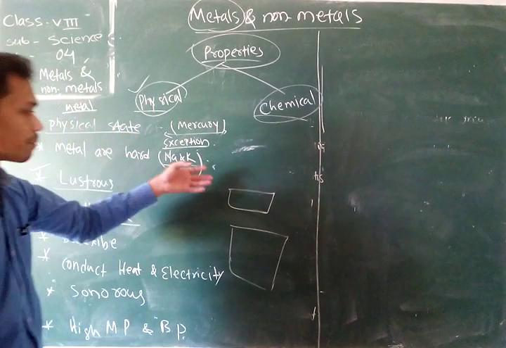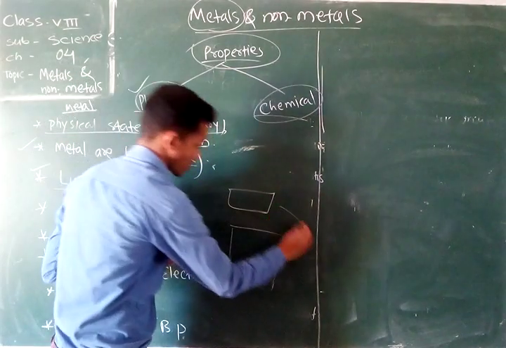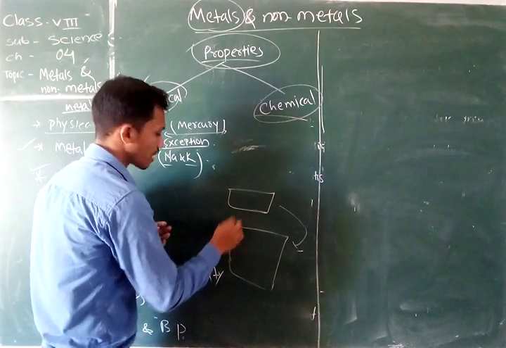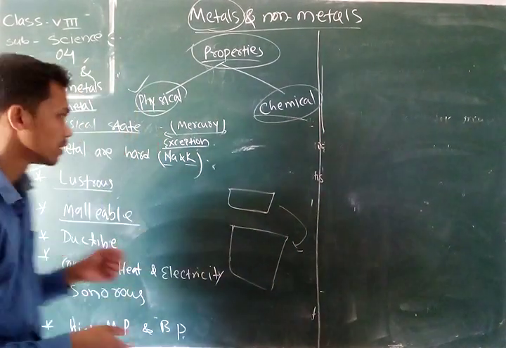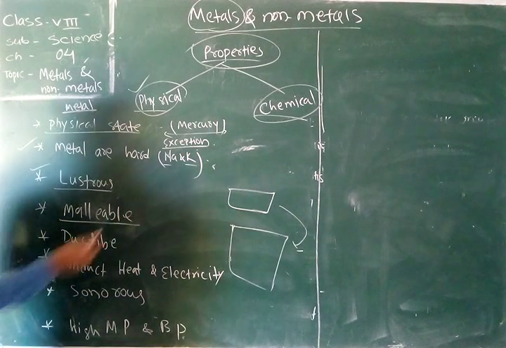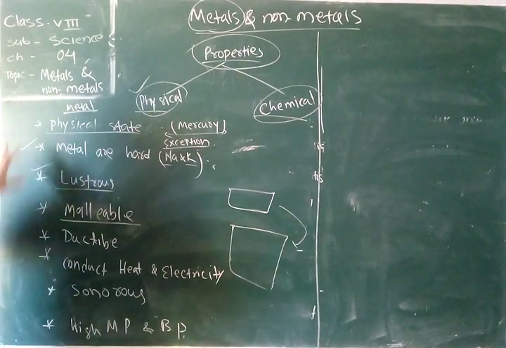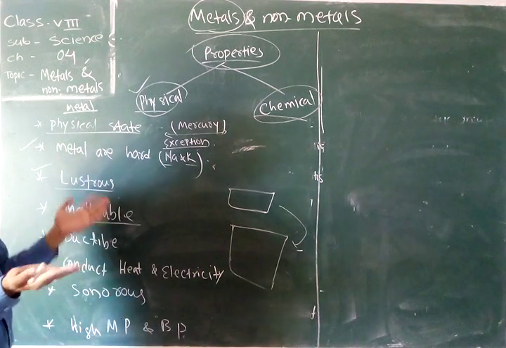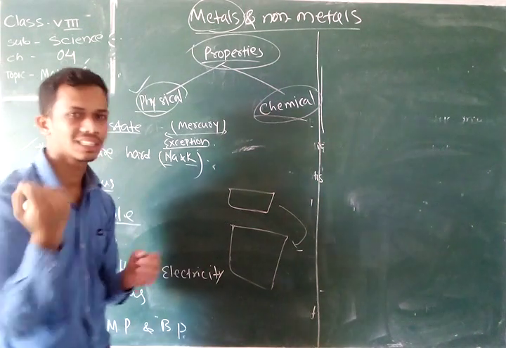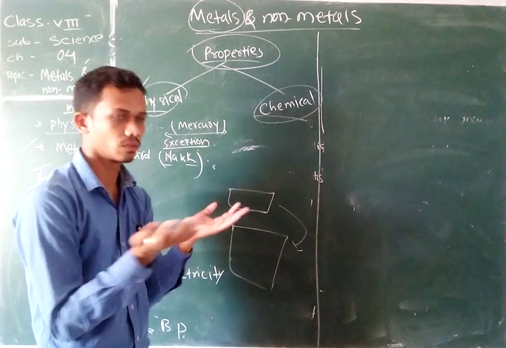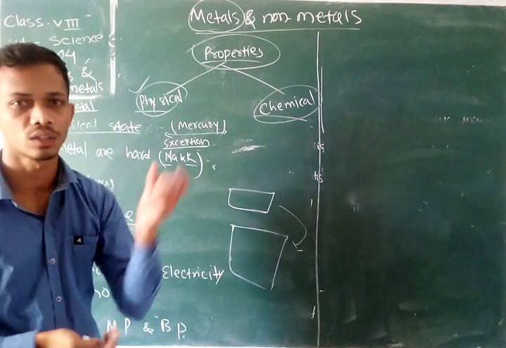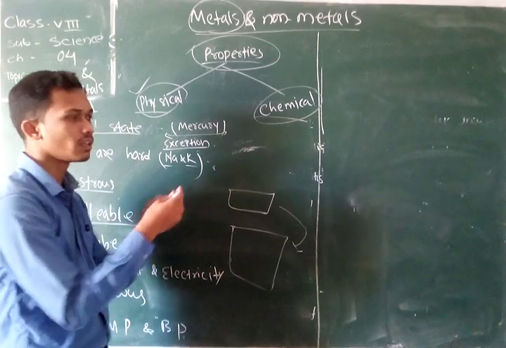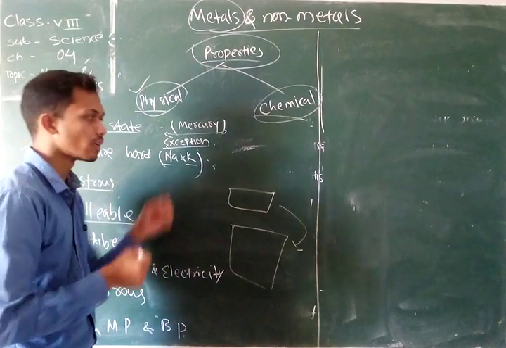The property whereby a metal can be converted into a flat sheet by heating and hammering is called malleability. All metals possess the malleable property. They can be easily converted into flat sheets. You can see various flat sheets of iron, steel, or gold. We can easily convert them into flat sheets by heating and hammering continuously.